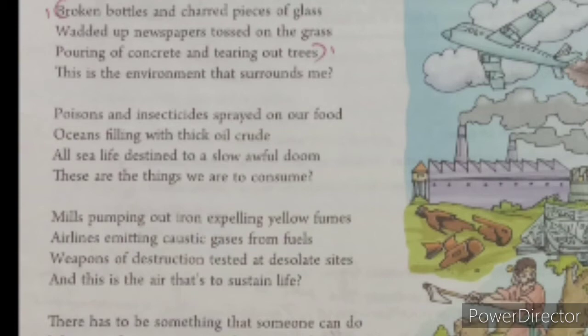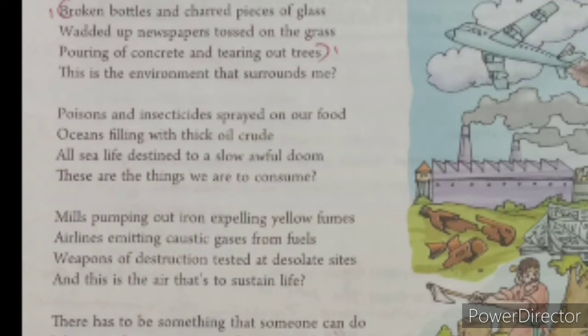So the insecticides are sprayed on our food. On the crops the insecticides are sprayed to kill the insects. The oceans are filling with thick oil crude. When an oil leak happens in the ocean, it is harming our environment.